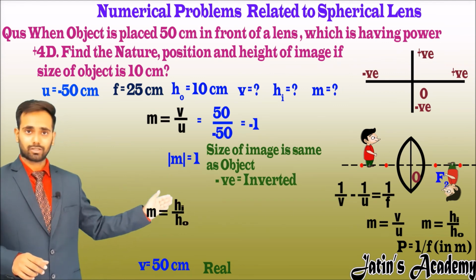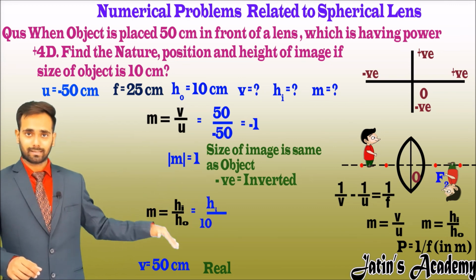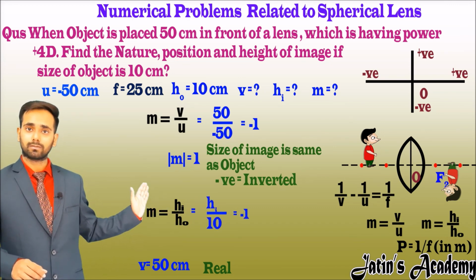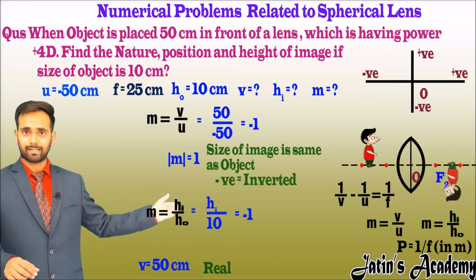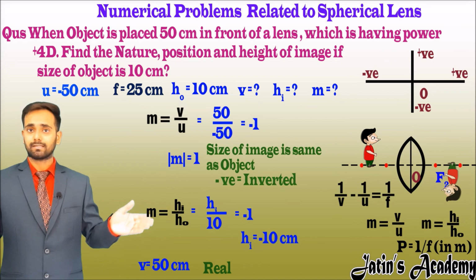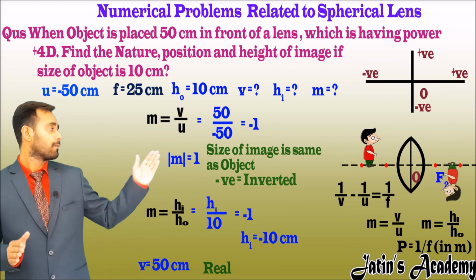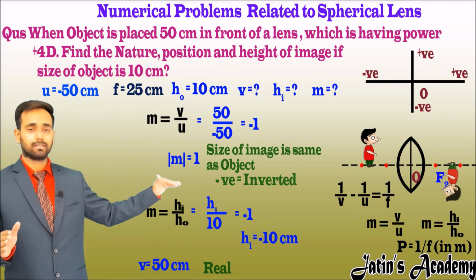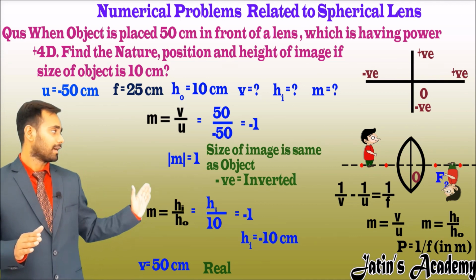Now calculate the height of the image. Magnification is equal to hi upon h naught. Here h naught is 10 centimeter and the magnification value is minus 1. So the hi value after cross multiplying we get is minus 10 centimeter. It means the height of the image is 10 centimeter and the image is formed below the principal axis, so the image is inverted. So the nature we get as real and inverted.